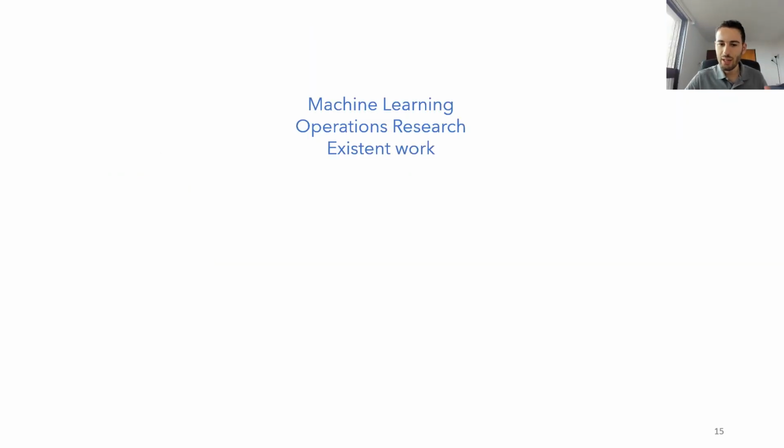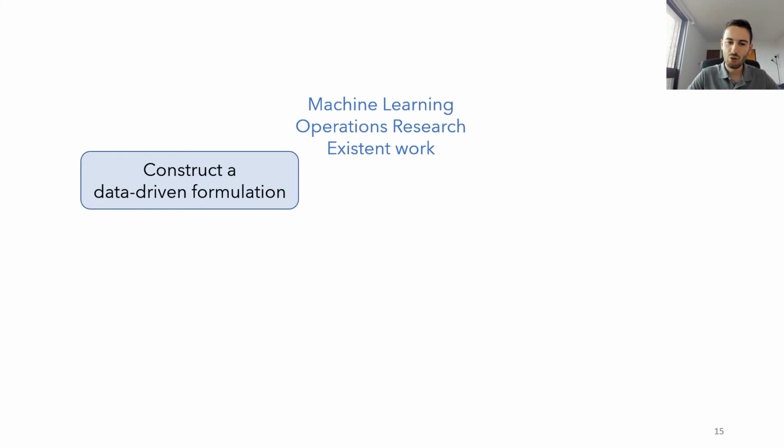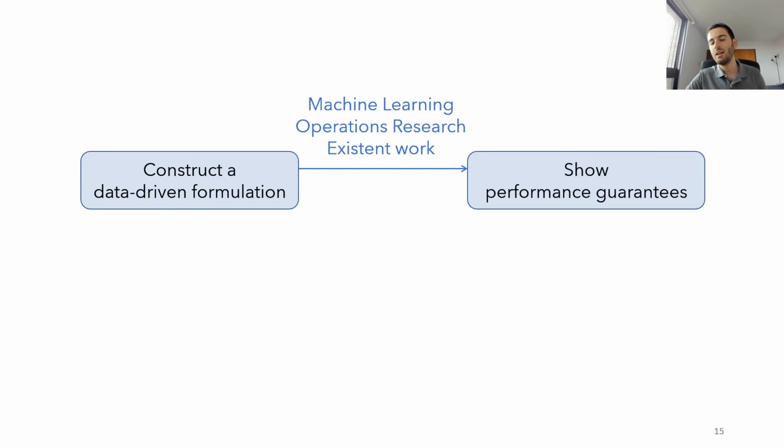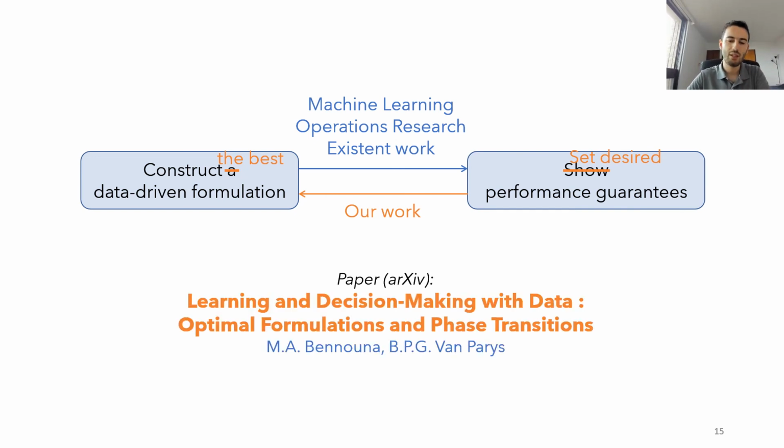So in summary, traditional machine learning and operations research work try to first construct data-driven formulations of stochastic optimization problems, and then prove out-of-sample guarantees on this approximation. Our work does exactly the opposite, which is first, we set a desired performance guarantee, and then we construct the best data-driven formulation that will verify this guarantee.